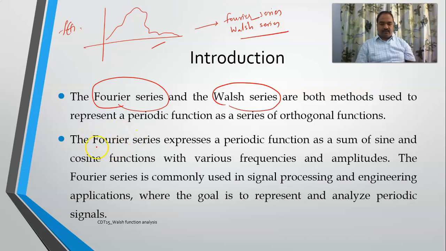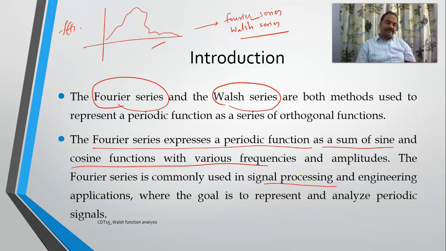Now, this is what I have mentioned here. Fourier series expresses a periodic function as a sum of sine and cosine functions with various frequencies, and it is often used in signal processing and other engineering applications.